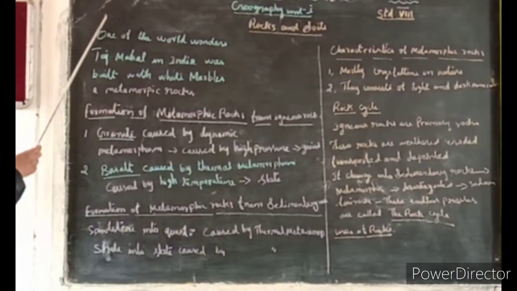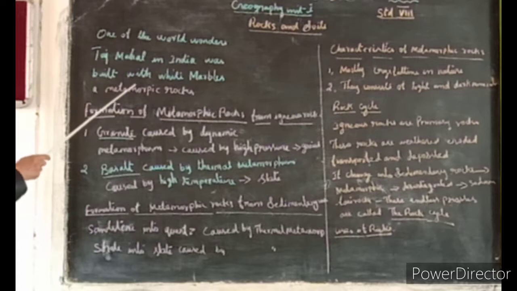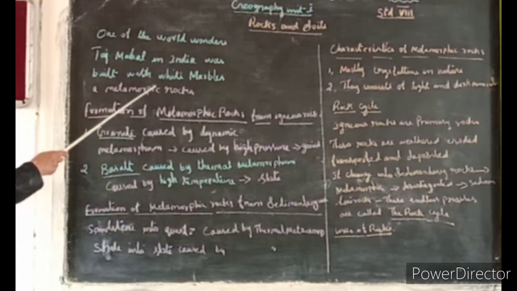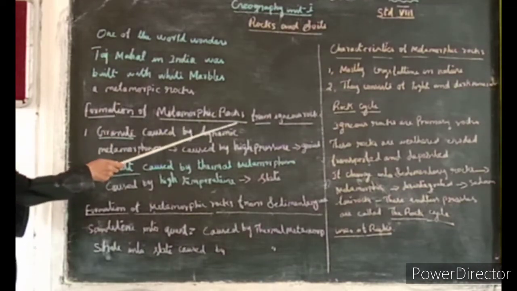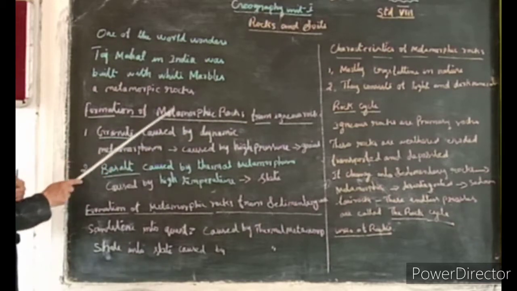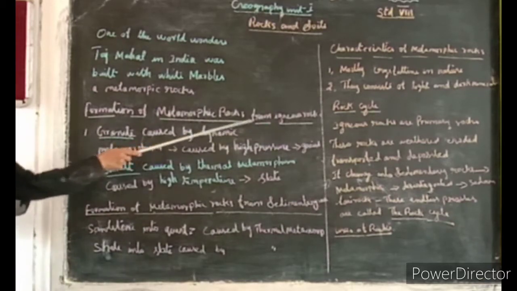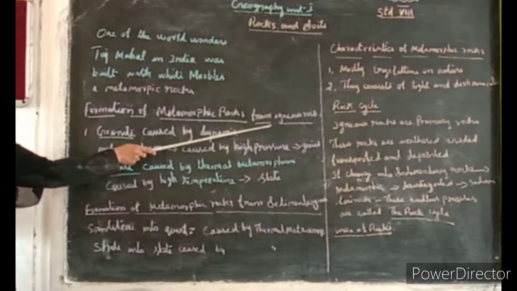For the metamorphic rocks, one of the wonders of the world, the Taj Mahal in India, was built with white marble, a metamorphic rock. The next one is the formation of metamorphic rocks from igneous rocks. How are other rocks formed from igneous rocks? I already told you the igneous rock is the parent rock or primary rock.